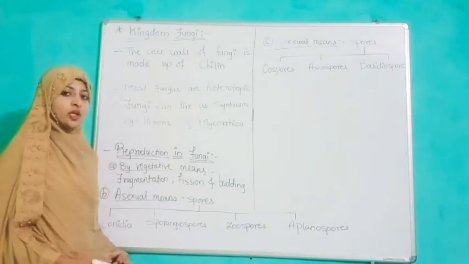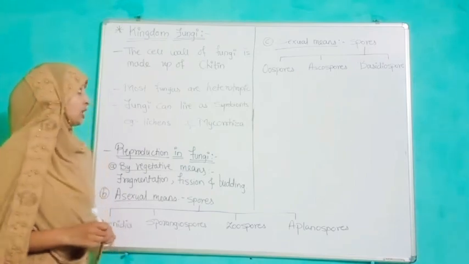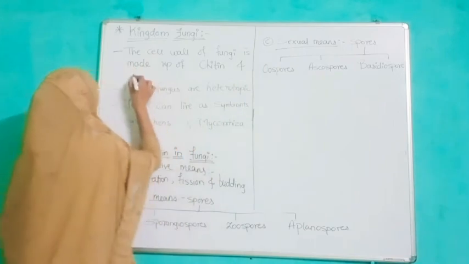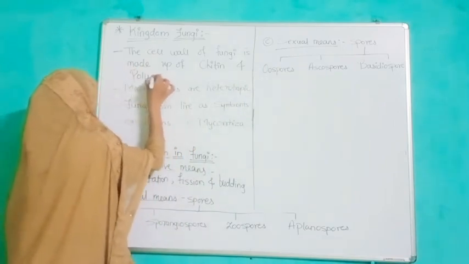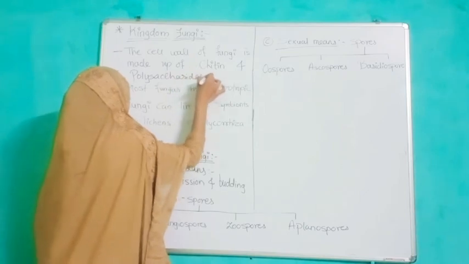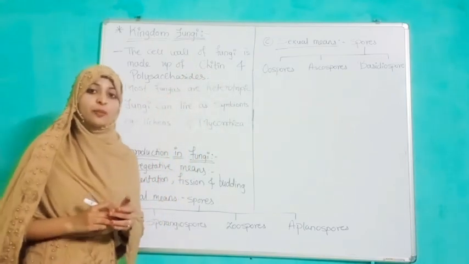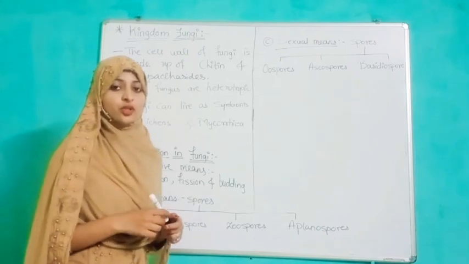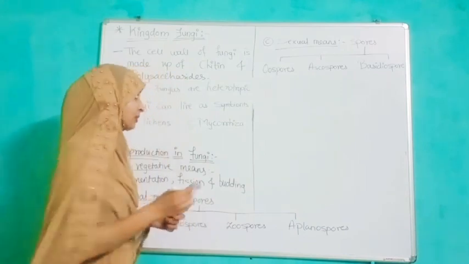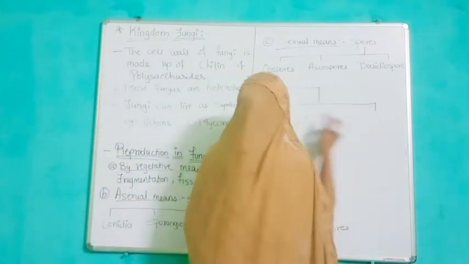Now we are going to see some more important characters of fungi. The next point is the cell wall of fungi is made up of chitin as well as polysaccharides. Most fungi are heterotrophic, means they depend on another living organism for their survival. Heterotrophic is of two types, that is saprophytic and parasitic.